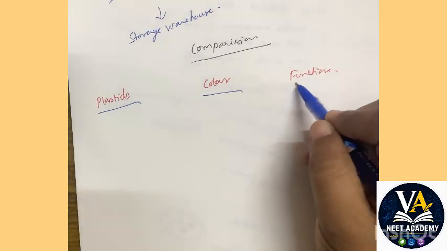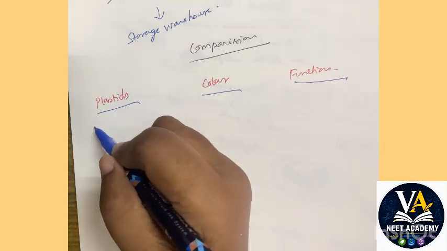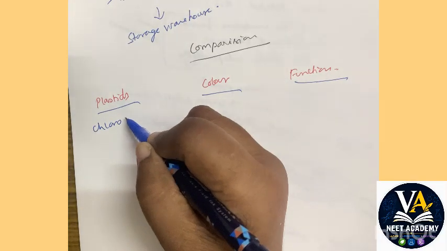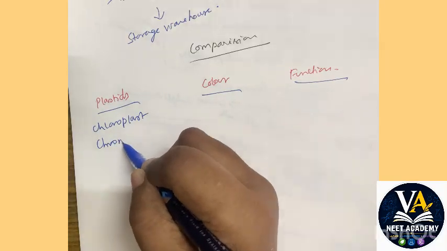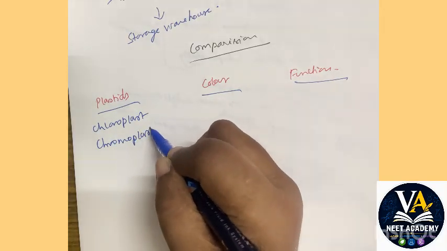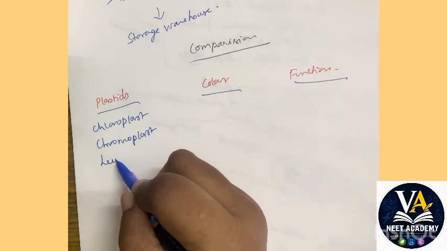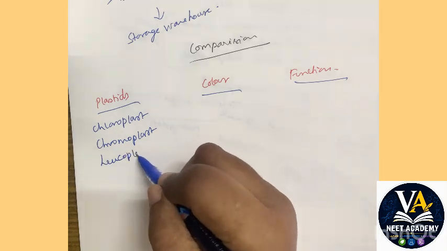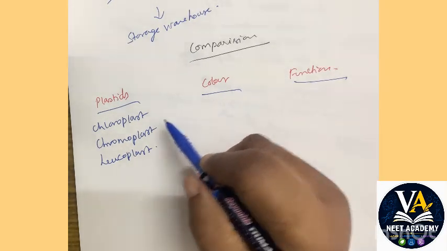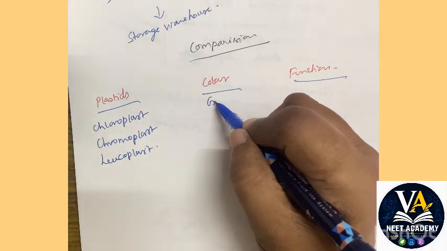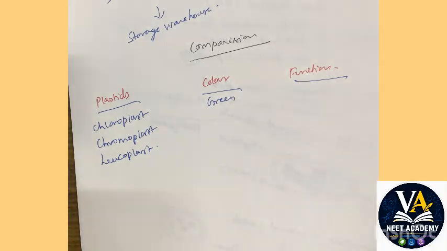So we'll first write all the plastids, that is chloroplast, then chromoplast, and last one is leucoplast. Clear, students? Of course, right? Now color: chloroplast is green colored, right?